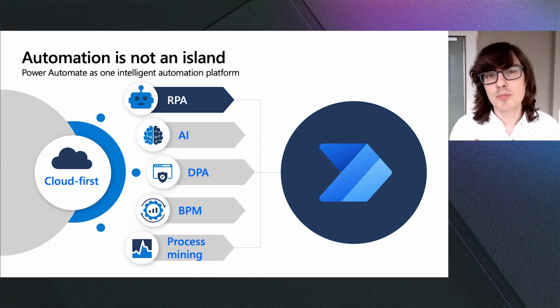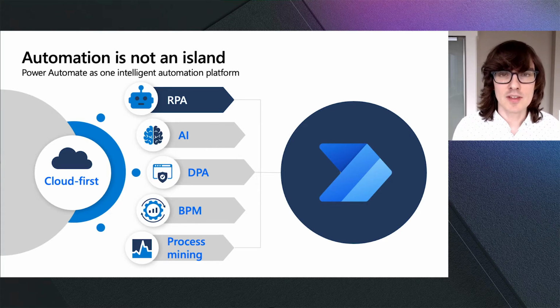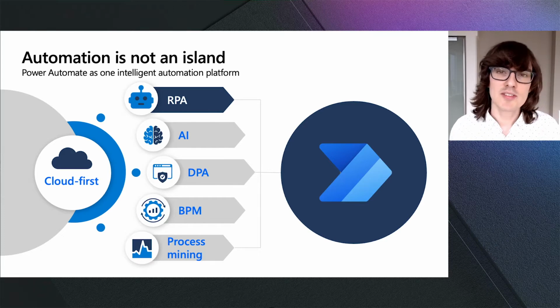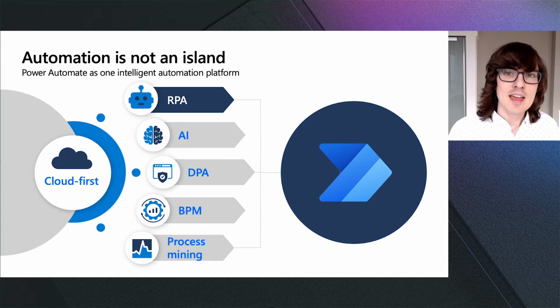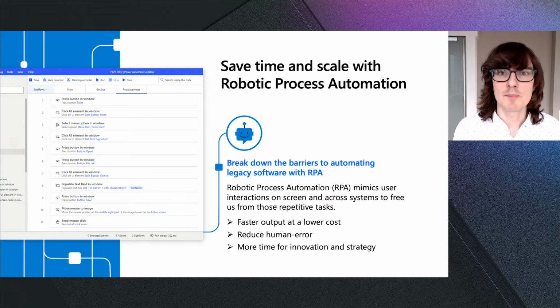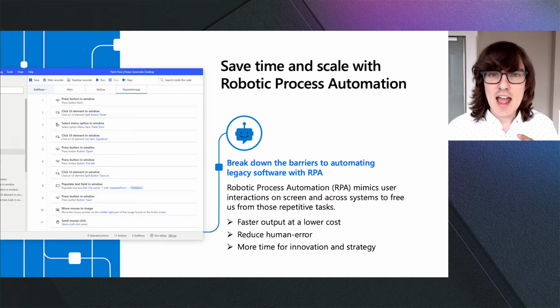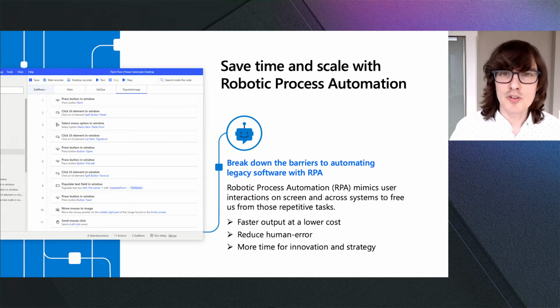DPA stands for Digital Process Automation, the ability to connect to services that have APIs. BPM is Business Process Management. And then there's a new capability that we just announced late last year in Power Automate that helps with process mining.